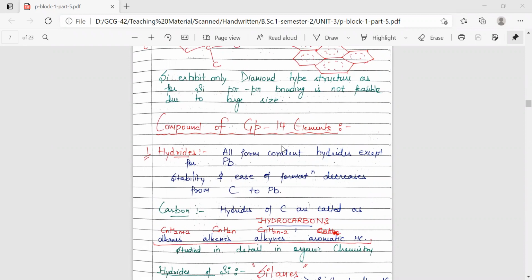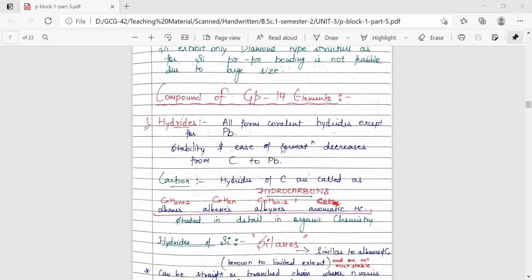So starting with the hydrides, for group 14, all the members form covalent hydrides except for lead. Only lead is the one which will form ionic hydrides. So stability and ease of formation decreases from carbon to lead. Carbon has the maximum, hydrides of carbon are maximum stable and they are most easy to synthesize in comparison to the other hydrides of group 14.